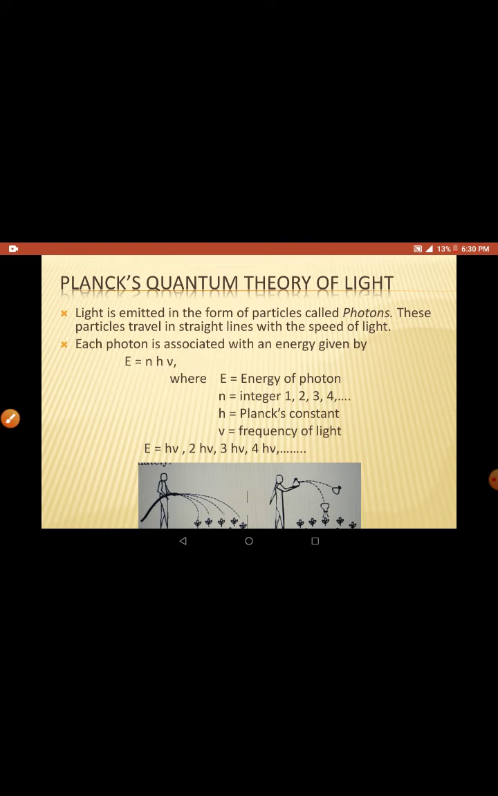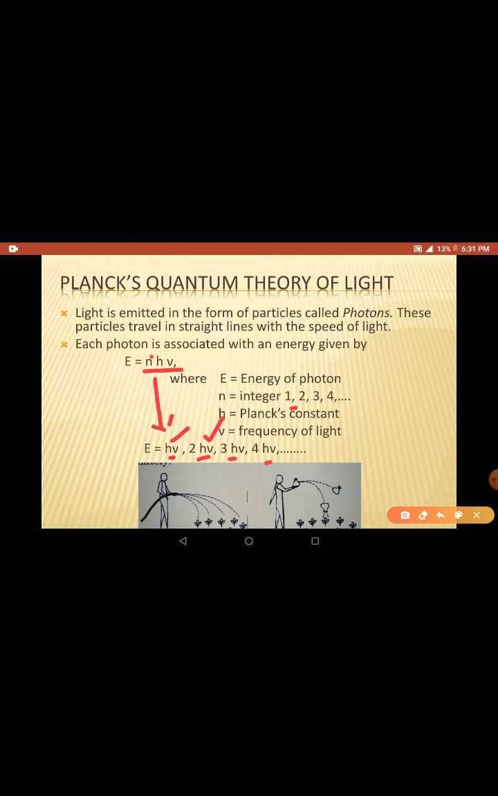When you substitute these numbers in the equation, if n equals 1, it becomes hν. If n equals 2, it becomes 2hν. If n equals 3, it becomes 3hν, then 4hν, and so on. So the energy has discrete values, not continuous values. You can have hν of energy, 2hν of energy, but you cannot have 1.2 or 1.5 hν of energy. This is called quantum nature.